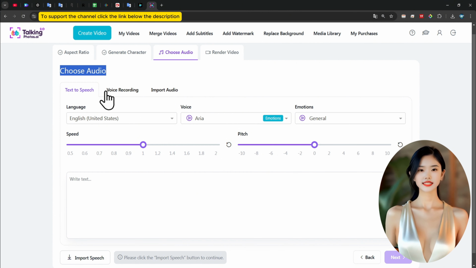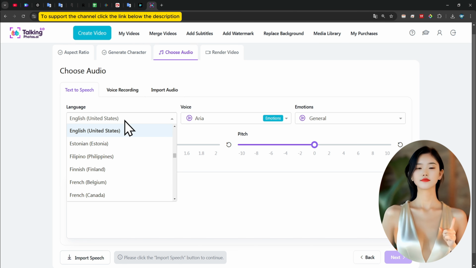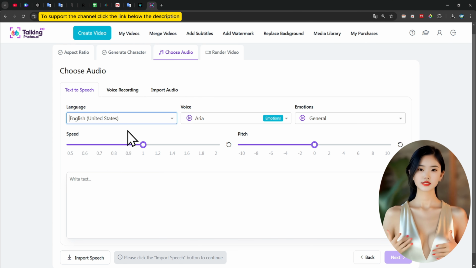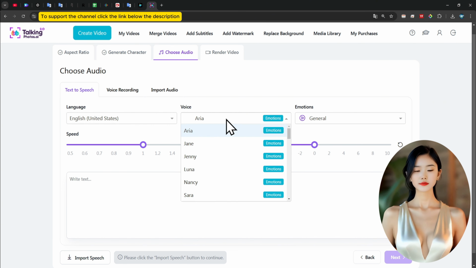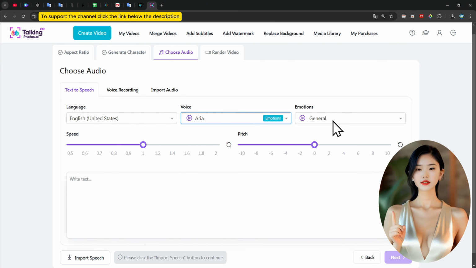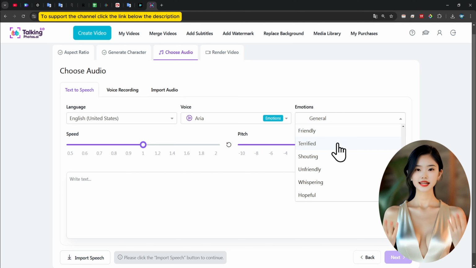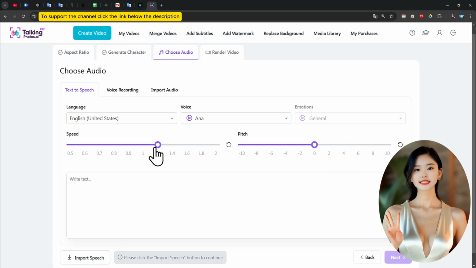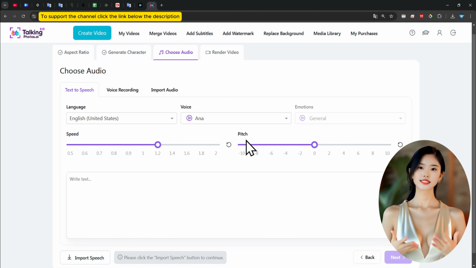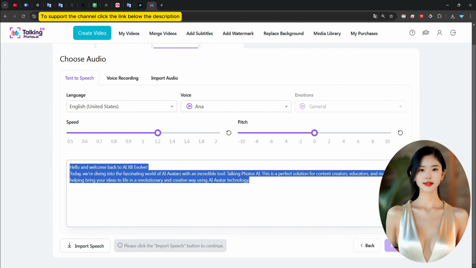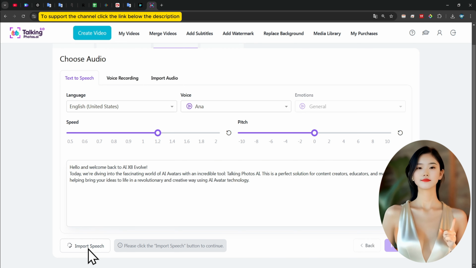In the Choose Audio tab, under Text to Speech, adjust the following settings. Language, select the desired language. Voice, choose a suitable voice style. Emotions, pick the emotion, happy, sad, angry, etc. Speed, adjust the speech speed. Pitch, modify the pitch high or low. Enter the script text into the right text box. Click Import Speech to integrate the text with the selected settings. Click Play Audio to preview the voice.